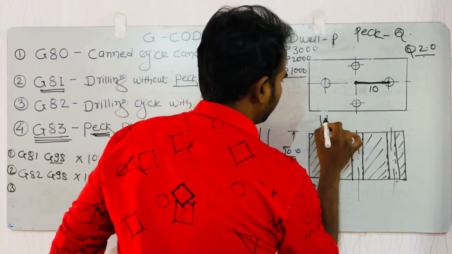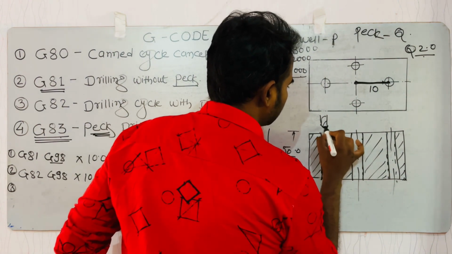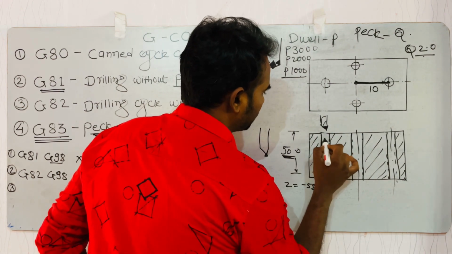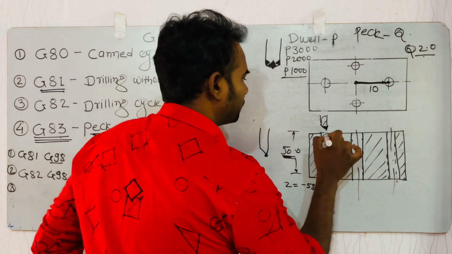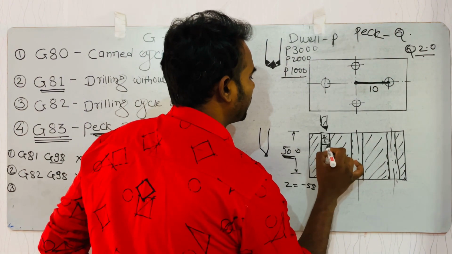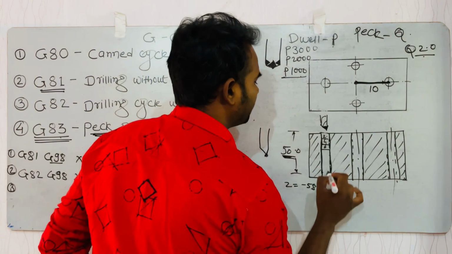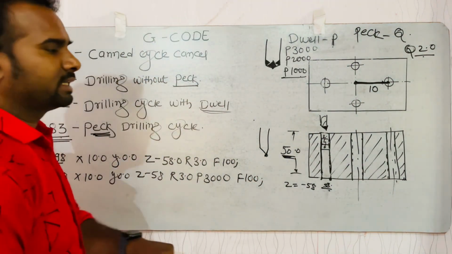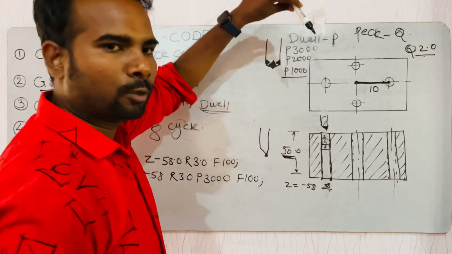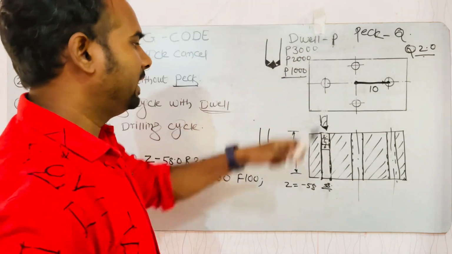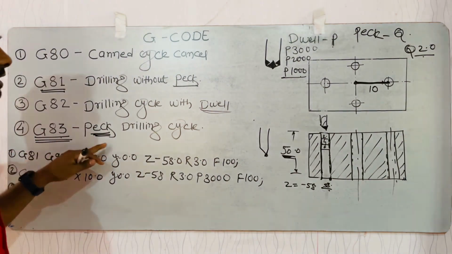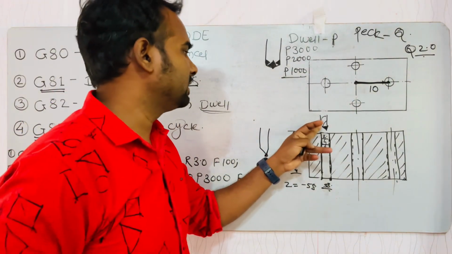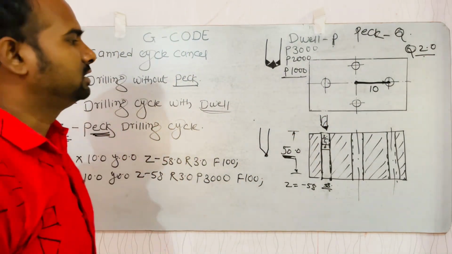Our drill comes to the 0 point, then goes to 2 mm and retracts, then goes to 4 mm and retracts, then 6 mm, and like this it completes up to 58. By taking a 2 mm peck, it completes its operation and goes outside the hole. This is how the G83 peck drilling cycle behaves. It is a very widely used cycle, and to enhance the life of our drill, we have to use the G83 cycle.